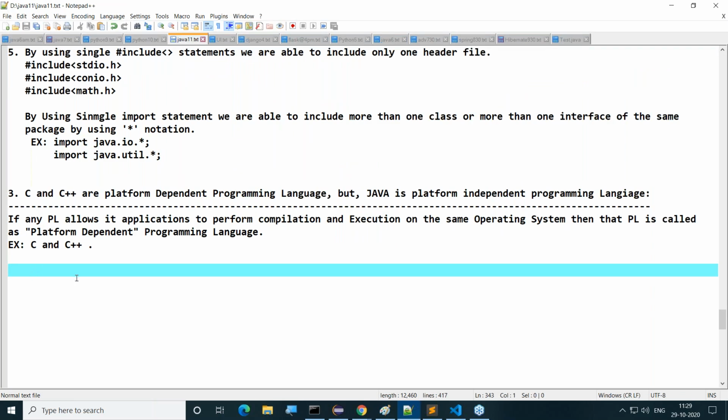But what is platform independent programming language? What is the meaning of platform independent programming language? Listen, guys, all of you listen carefully.